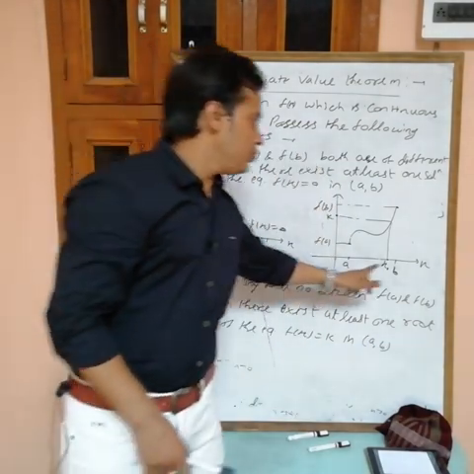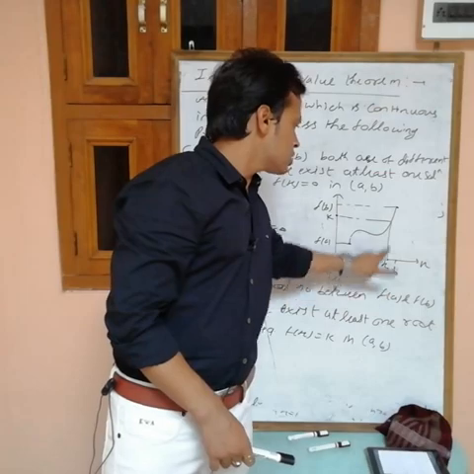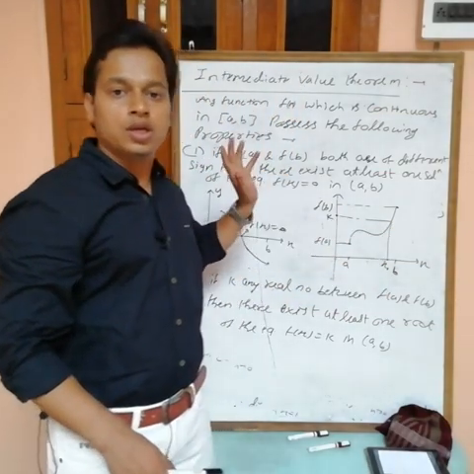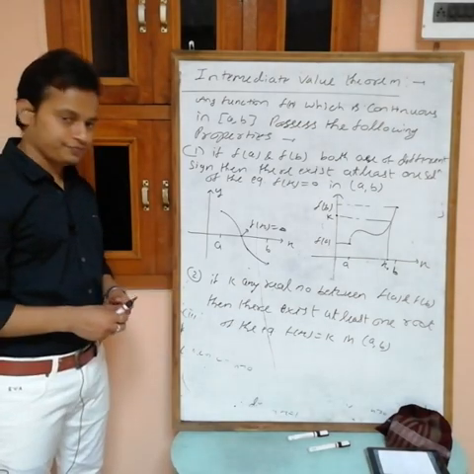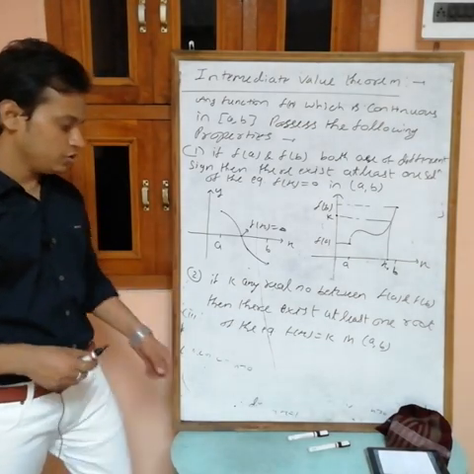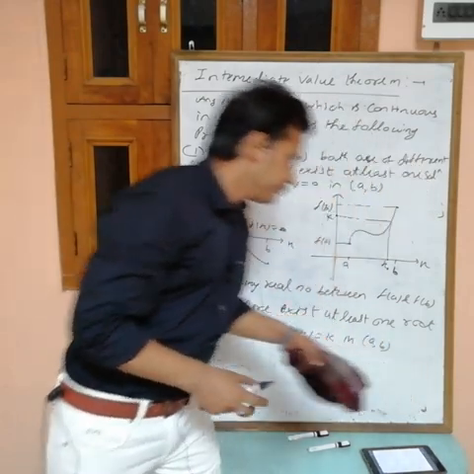Between a and b, at least we have one value of x such that f(x) is equal to k. Write this down.